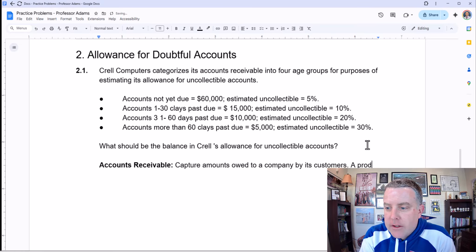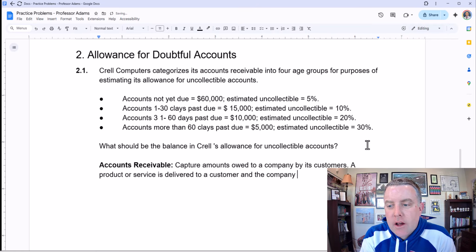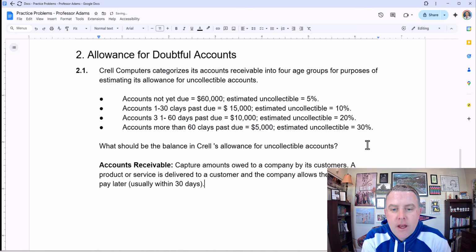A product or service is delivered to a customer and the company allows the customer to pay later, usually within 30 days. That's what an accounts receivable is.